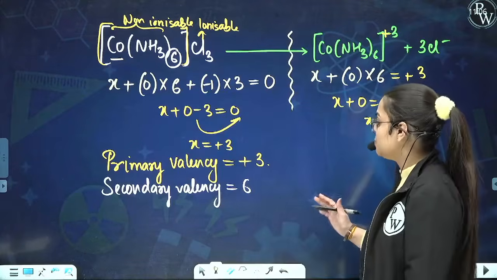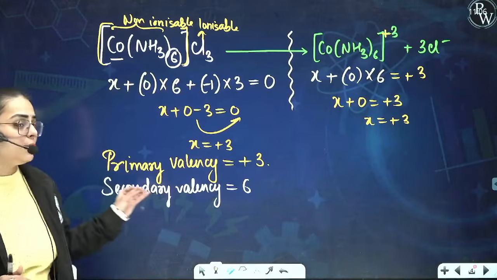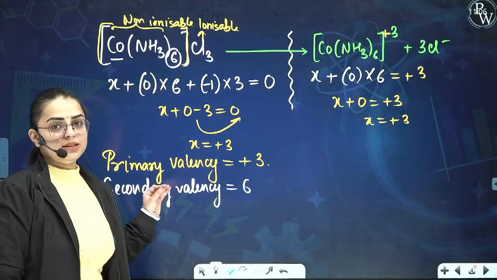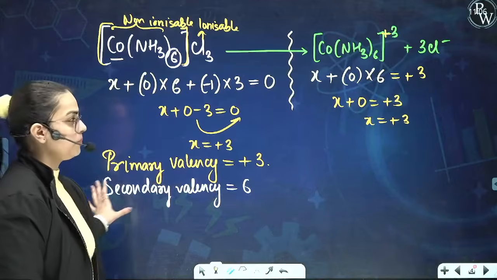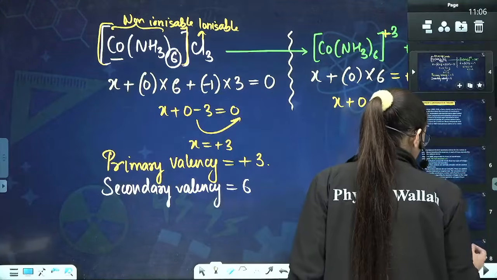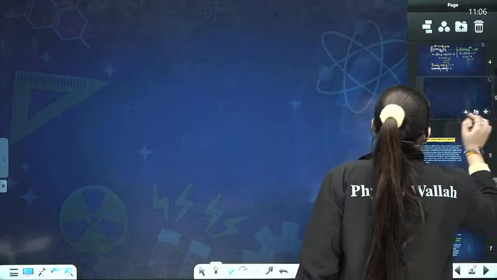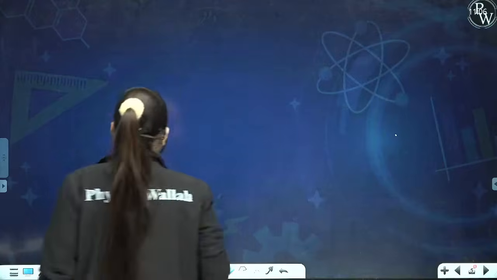Is it clear to you? Now kindly write it down. I will explain to you a major difference between primary valency and secondary valency. I hope this is clear to you people. Right? Okay. Now moving on to the difference between the primary valency and the secondary valency. Kindly understand this concept. After that we shall read the NCERT also.